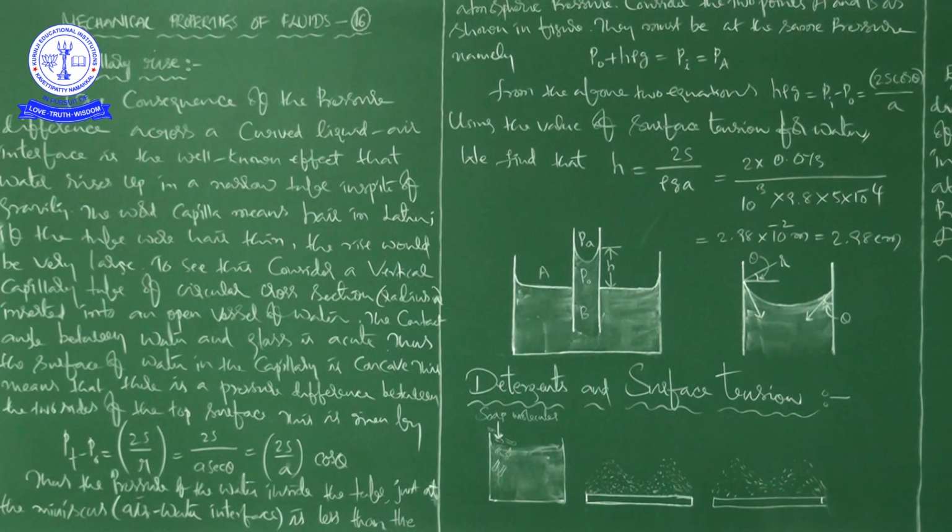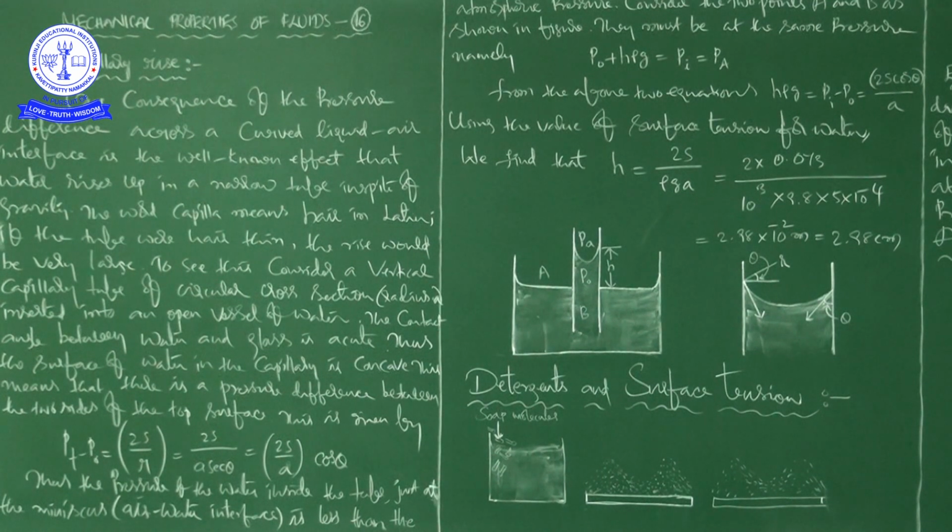between the two sides of the top surface. This is the top surface, right, here and here. There is a pressure difference between the two sides of a top surface.